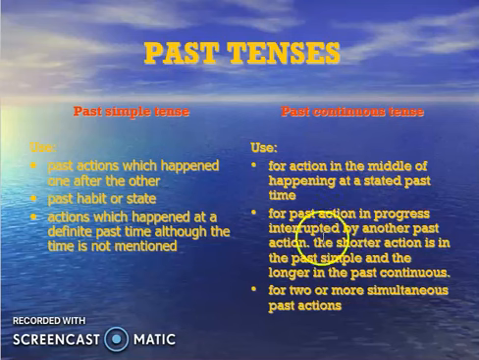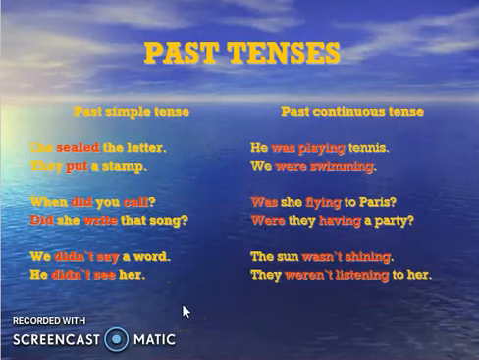for past action in progress interrupted by another past action, the shorter action is in the past simple and the longer in the past continuous for two or more simultaneous past actions. Okay, so now what are the examples? She sealed the letter. So again you can note down with me what would be the structure for simple past.